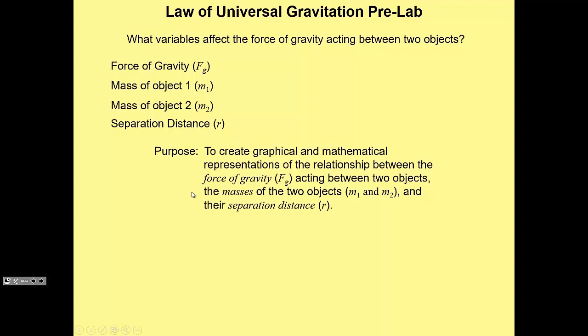Right? So we need some big masses in order to measure this, or a really precise apparatus. And so we're going to get around that by using, of course, simulations. As you're going to see on your lab sheet, we're going to use two different simulations. In the simulations, we're going to be able to control the mass of object 1, the mass of object 2, and the separation distance. So these will all be independent variables. And then the simulation will tell us how much force of gravity there is between the two objects.